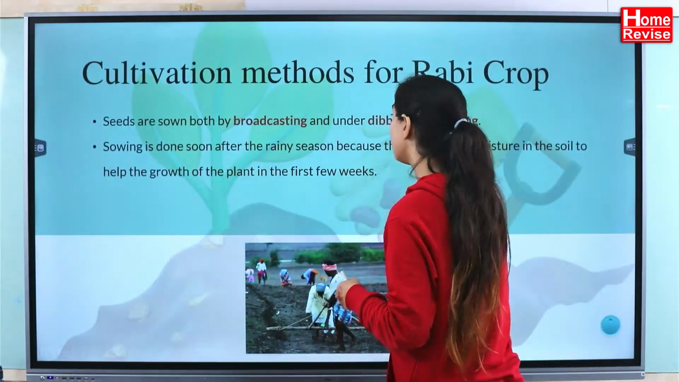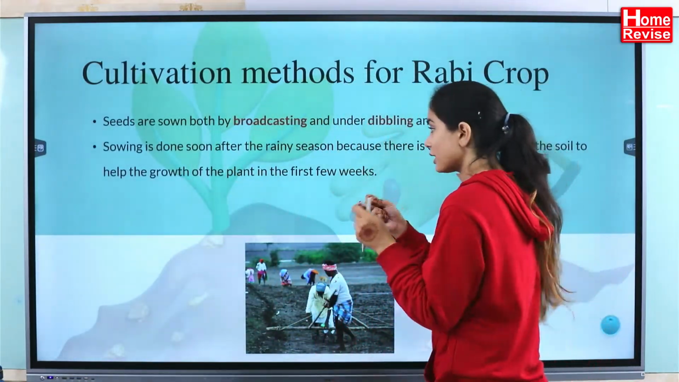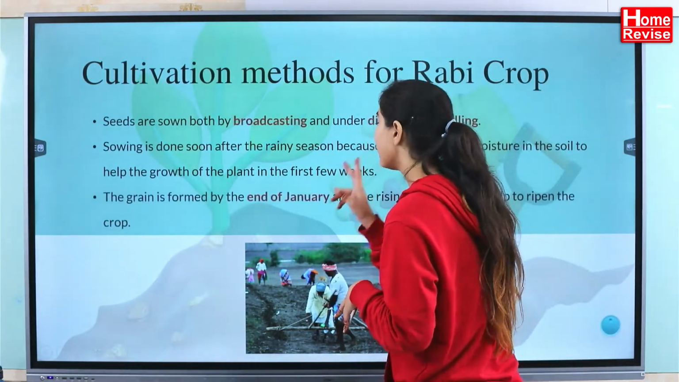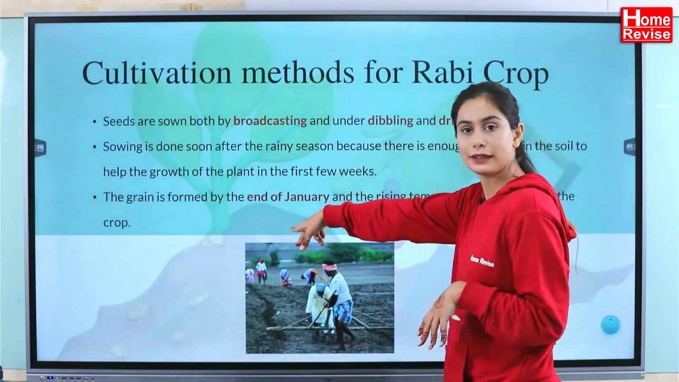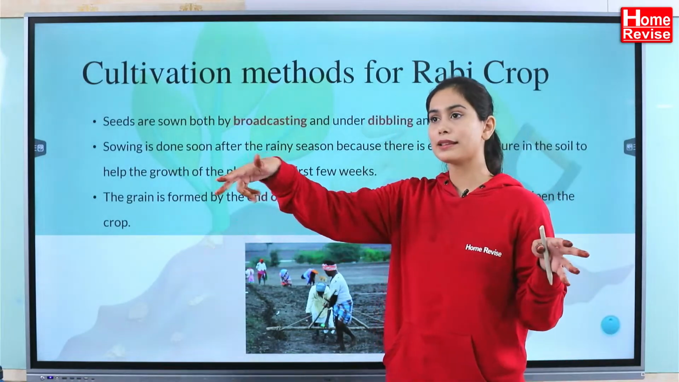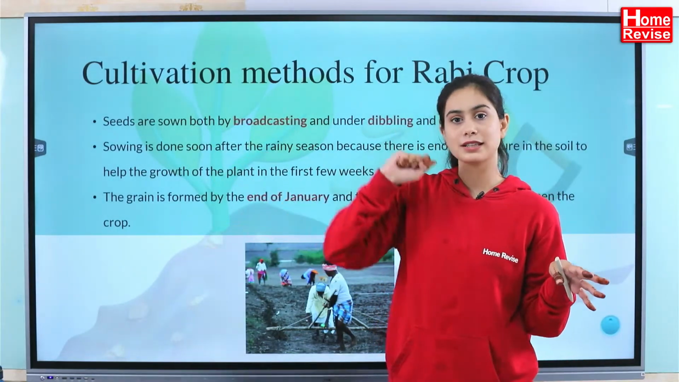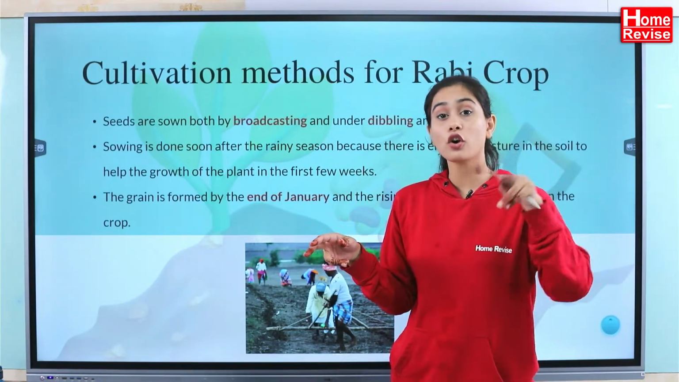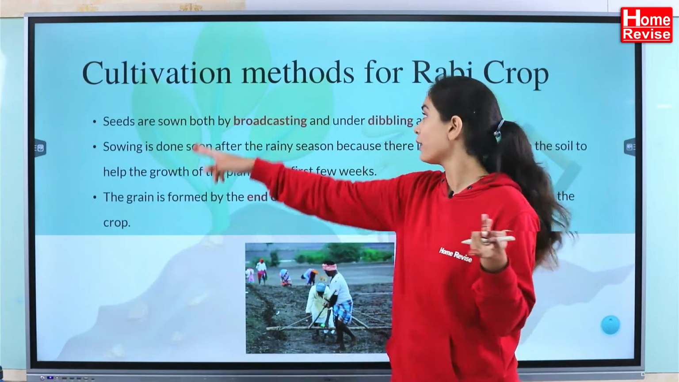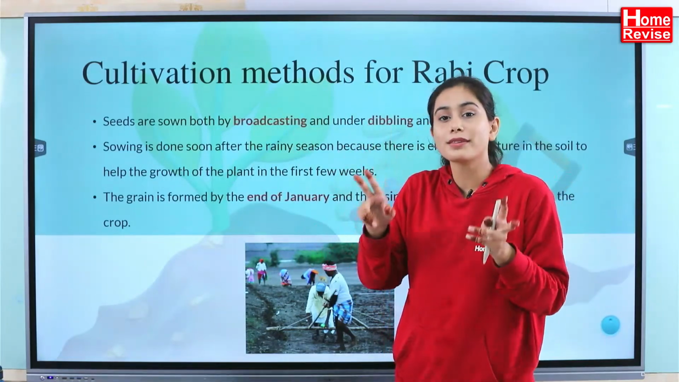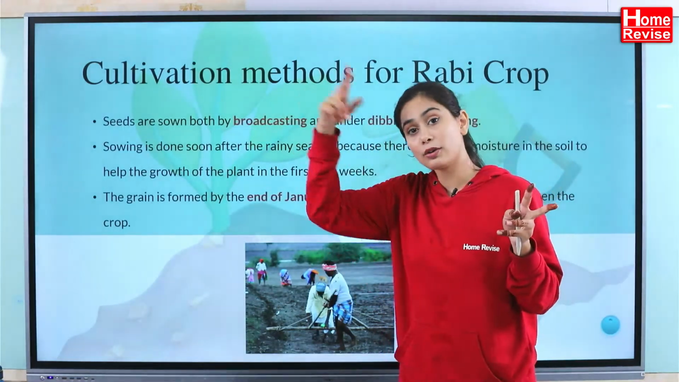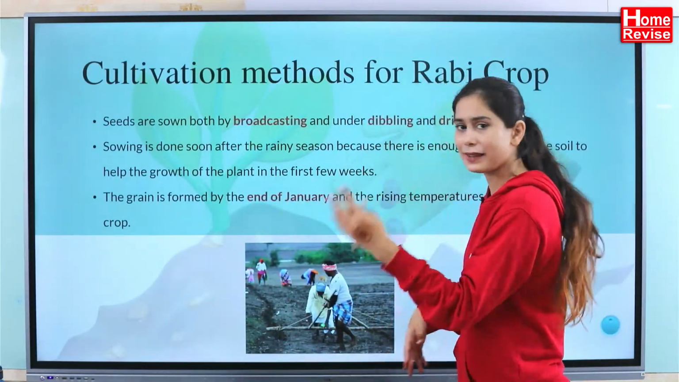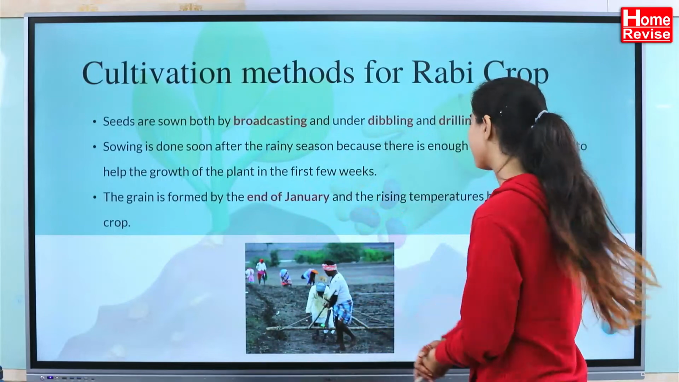Sowing is done after the rainy season because there is enough moisture in the soil to help the growth of the plant, and the grain is formed by the end of January, or I can say March, April is your harvesting time. Which? March, April. Started from where? October, November. What are we talking about? Rabi crops, the winter crops. I am talking about the harvesting season, when you will take it out, at the end of January or maybe March, April time.